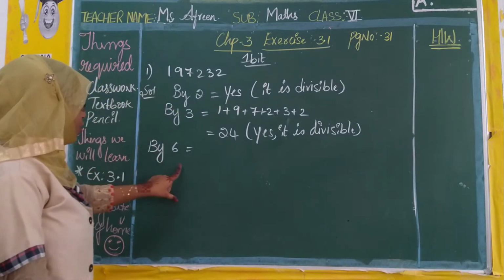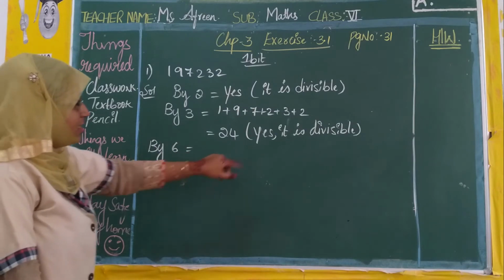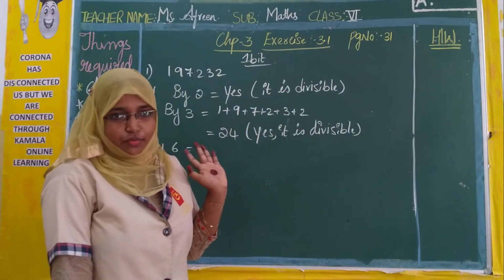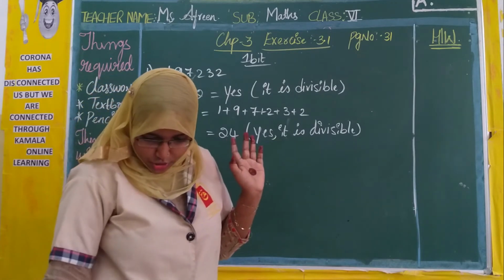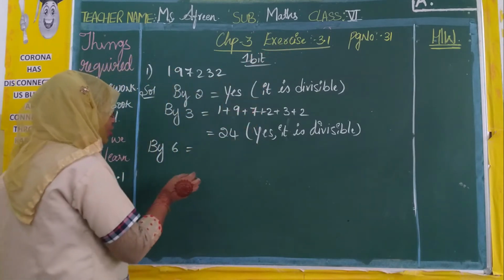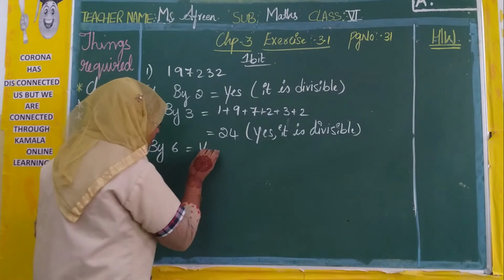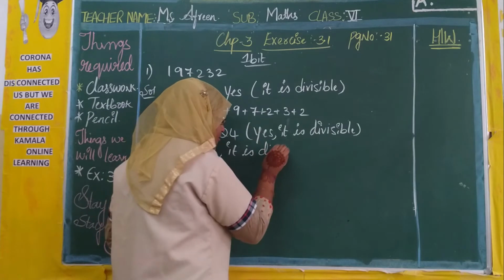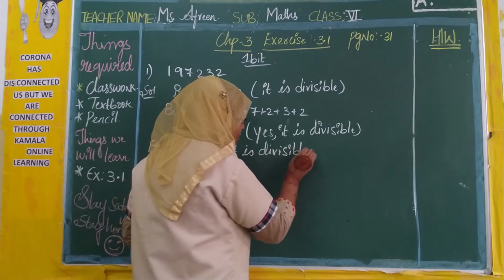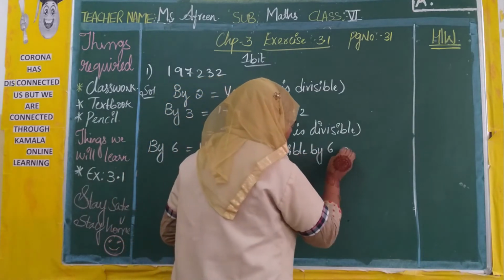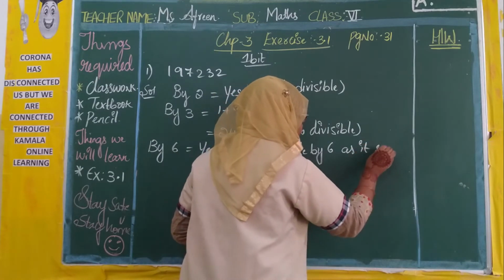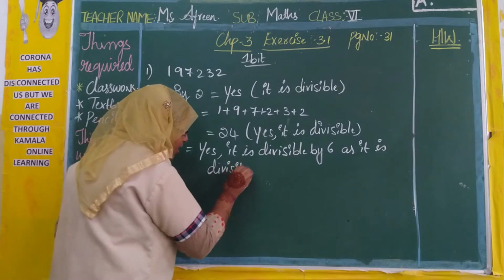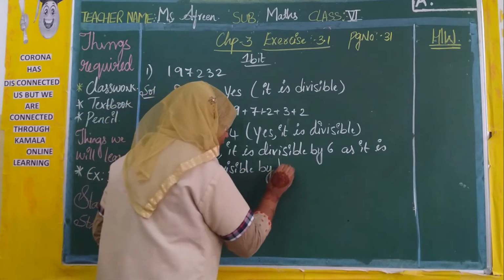But here, what is rule 6? Both 2 and 3 should be satisfied. Yes, rule 2 is satisfied and rule 3 is also satisfied. So what do we now write? That is rule 6. So yes, it is divisible by 6 as it is divisible by both 2 and 3.